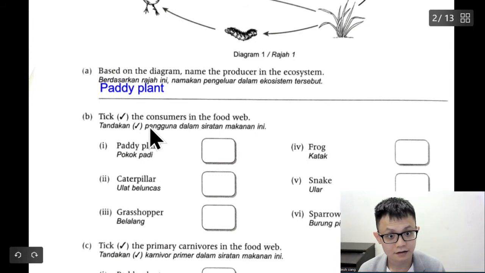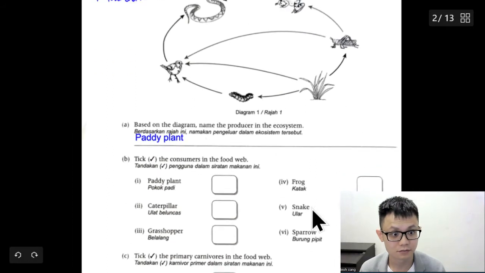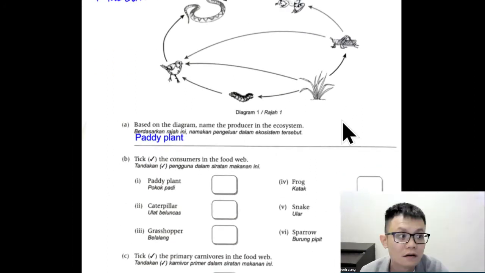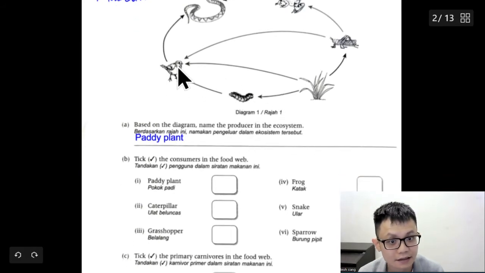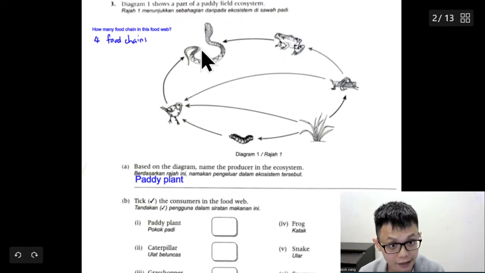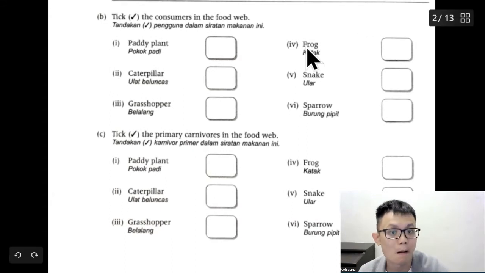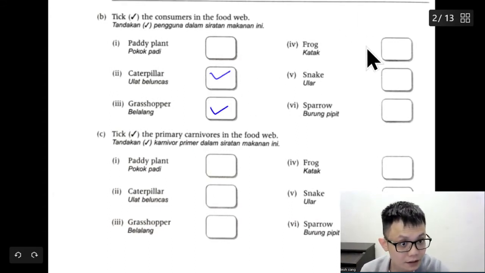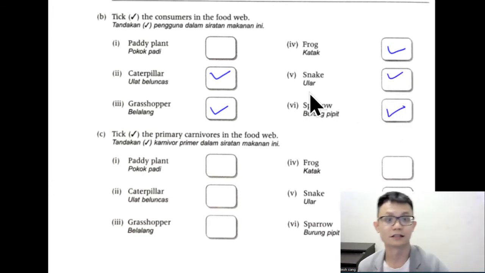Name the consumers in the food web. So what are the consumers in this food web? Okay, so we see how many consumers. Okay, so we've got the caterpillar, the bird, the grasshopper, the frog, and the snake as the consumers. Okay, because they consume. Let's put this down: caterpillar, grasshopper, frog, snake, and sparrow. The bird, okay, the sparrow.